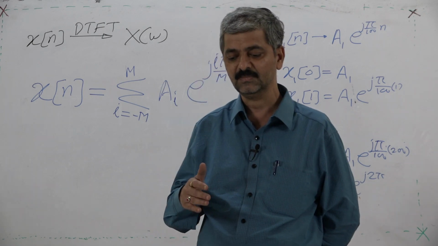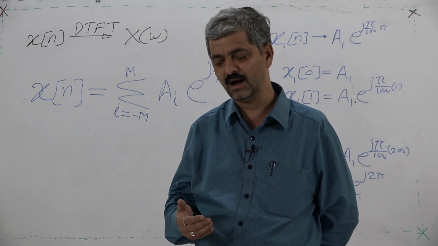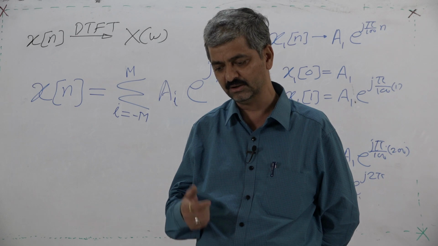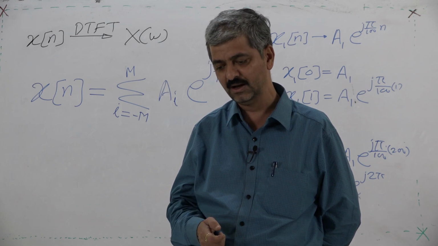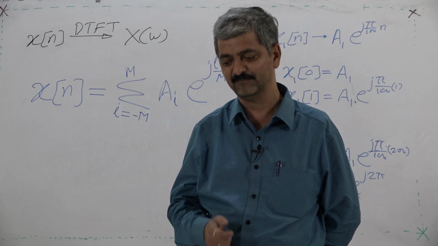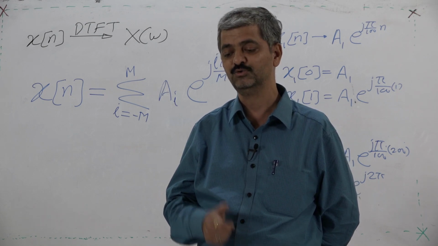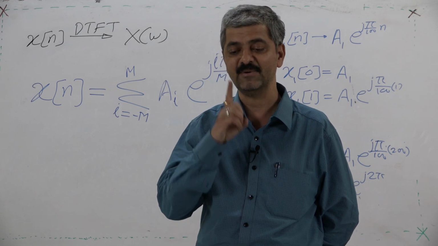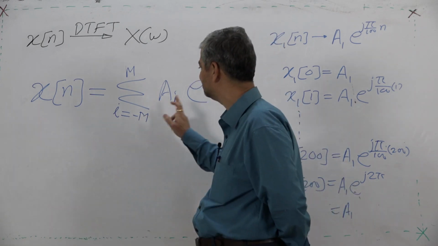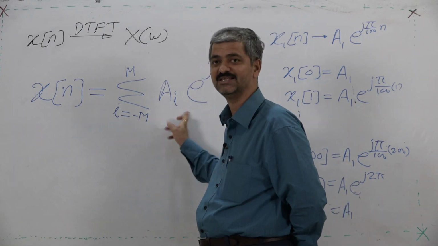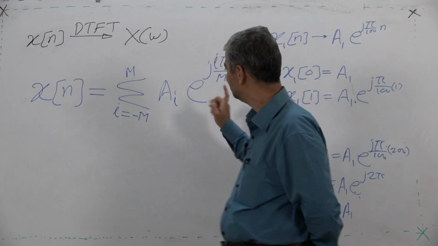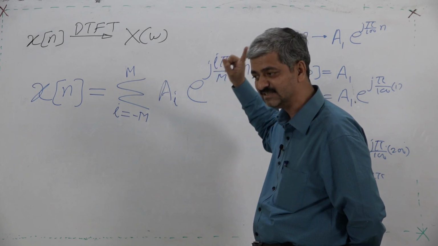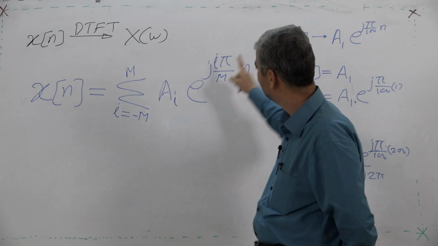So an angular speed I upon m, after 2m samples, is going to come to the same position again and again. So there is a fundamental defect now. All these sequences are repetitive sequences, because this is a rotating point rotating at a speed.